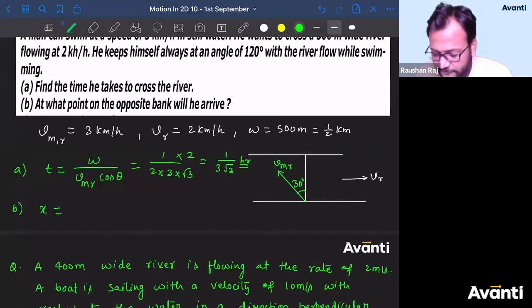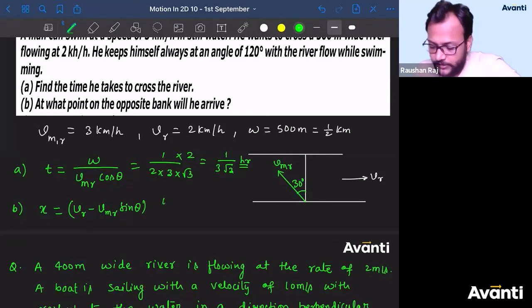Guys, tell me the formula for x. बोलो बच्चा लोग, what is the formula for x? VR minus VBR sin theta, तो VR minus VMR sin theta into time taken. What is the time taken? W divided by VMR cos theta, लिखता हूं, बाद में वैल्यू पुट कर दूंगा. ठीक है? So VR का वैल्यू कितना बच्चा? तो 2 minus VMR कितना? 3.